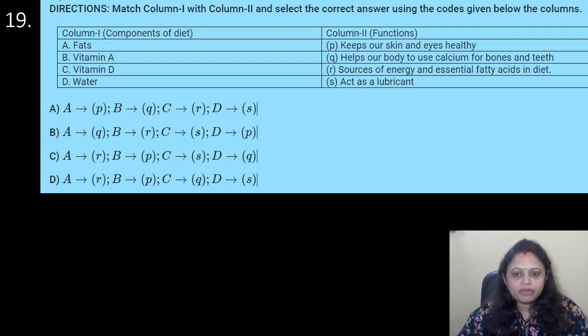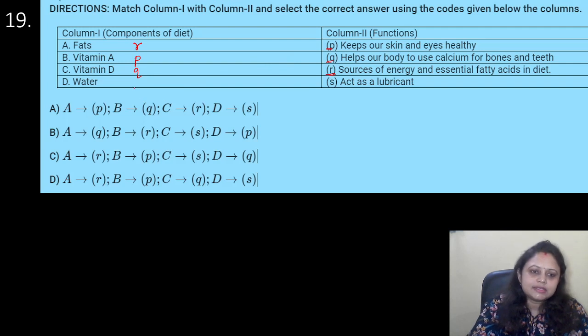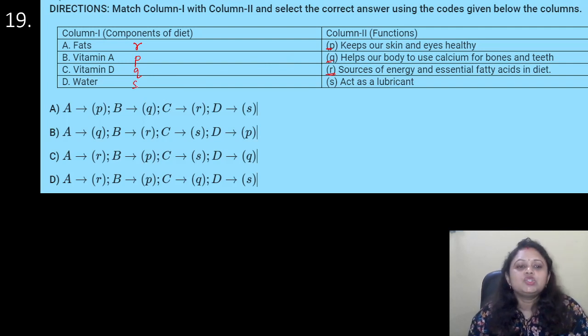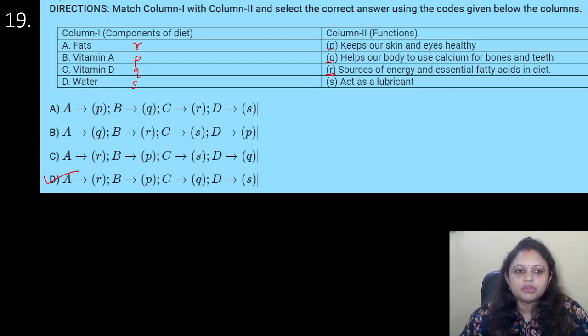Okay. So fats. What is the function of fat? Fat is a source of energy and essential fatty acids in diet. So we can write here R. Vitamin A keeps our skin and eyes healthy. We can write here P. Vitamin D helps the body to use calcium for bones and teeth. So we can write here Q. Water acts as a lubricant. So we can write here S. So A-R, B-P, C-Q, D-S. It is present in option D. Okay. Coming to the next question.